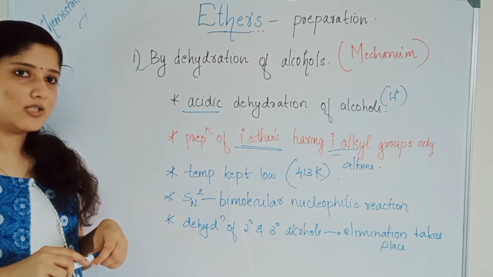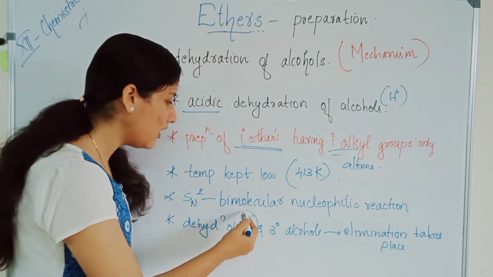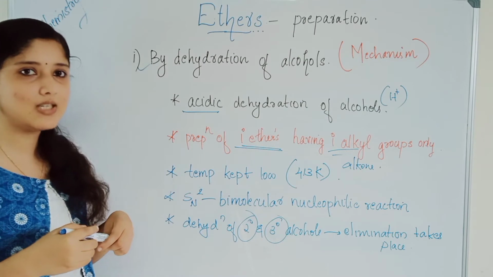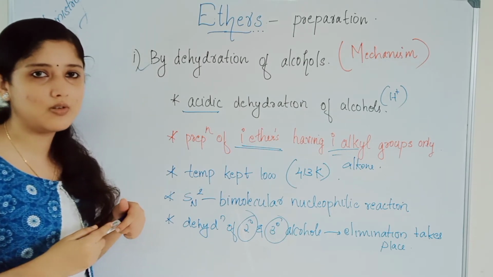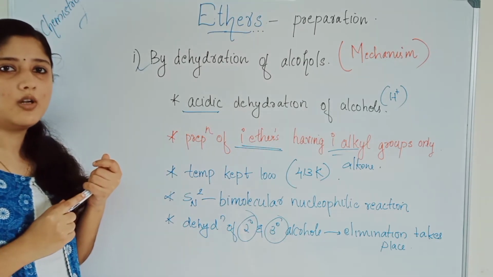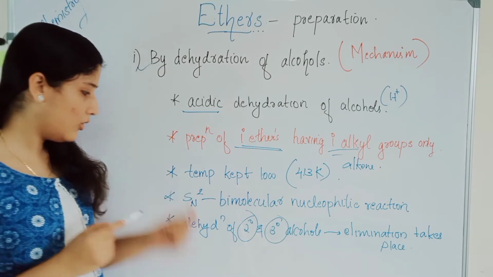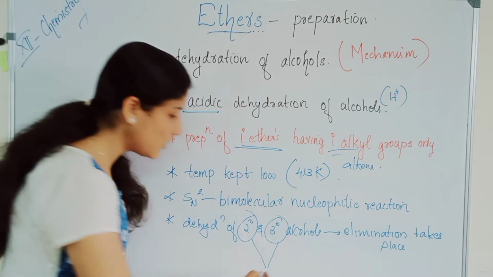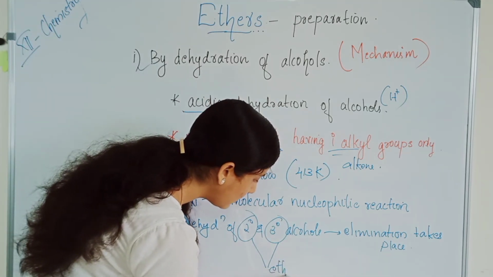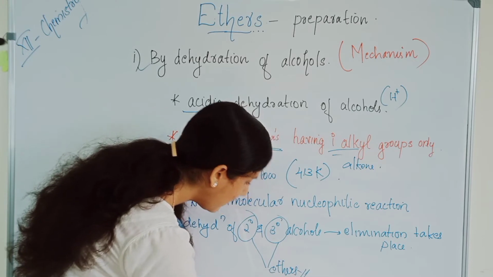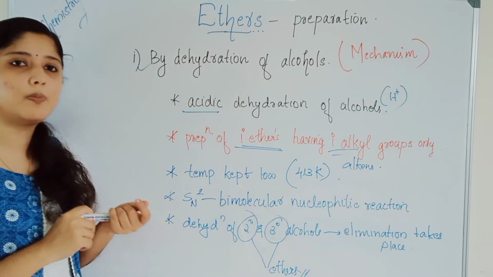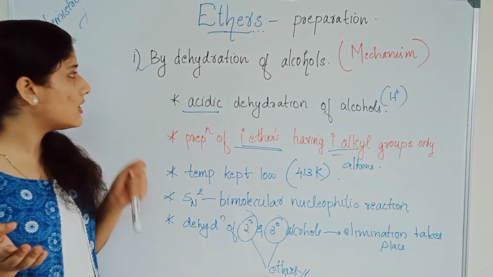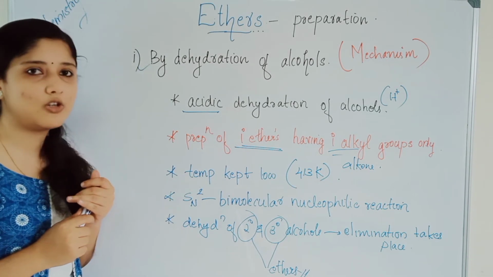The last point is, when dehydration of secondary or tertiary alcohols takes place, there occurs elimination. That means elimination competes with the substitution reaction and you will not get ethers. Remember, this reaction is for the preparation of primary ethers only. So we conclude this method of preparation, that is dehydration of alcohols.